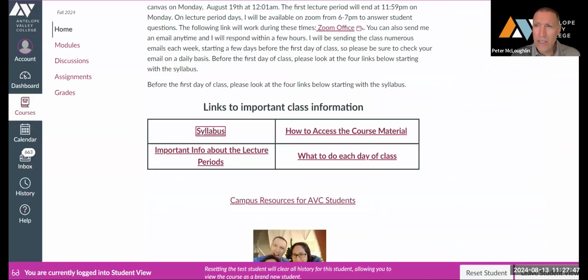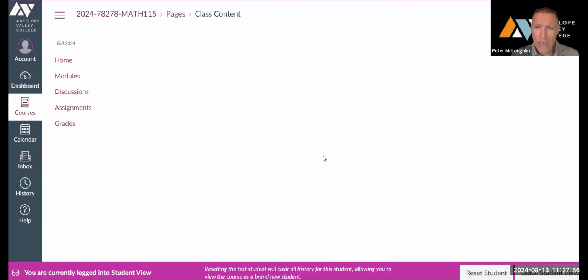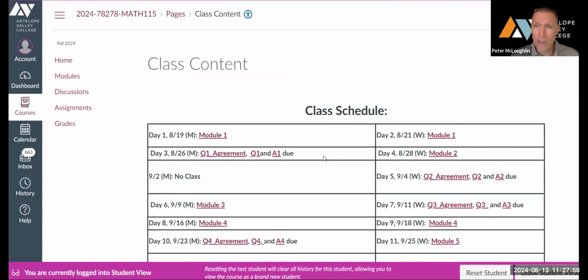So to get to the class content, you can click on the modules over here, or you can click on what to do each day of class. That will take you to the same schedule that's at the bottom of the syllabus. So suppose it's day 1, so it's the 19th. You click on module 1.